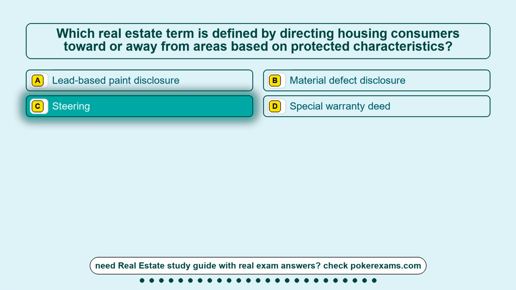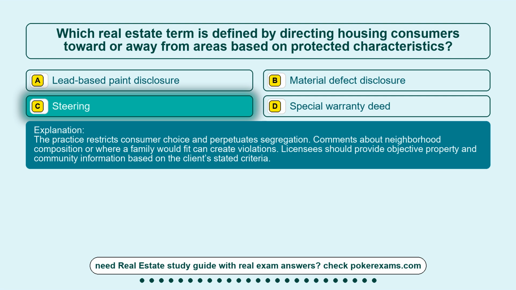The correct answer is option C, steering. The practice restricts consumer choice and perpetuates segregation. Comments about neighborhood composition or where a family would fit can create violations. Licensees should provide objective property and community information based on the client's stated criteria.